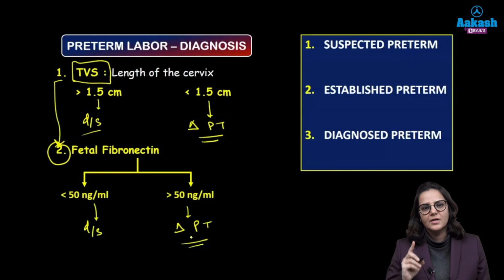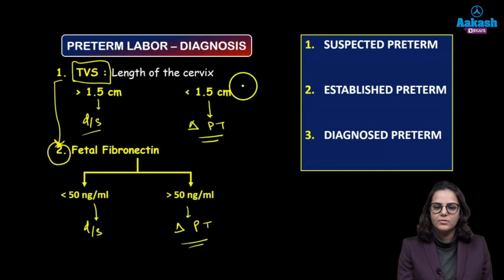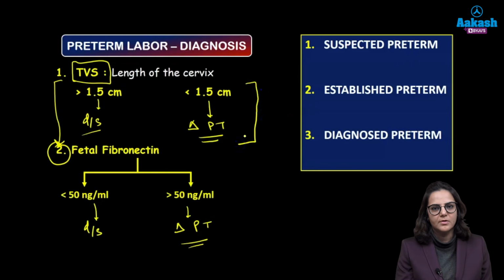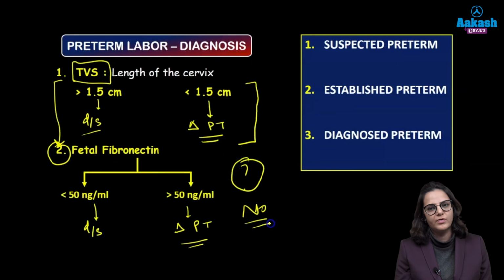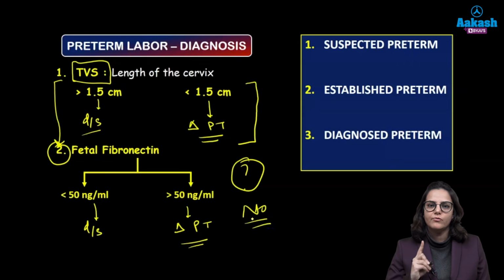Just in case on transvaginal sonography you have found out that the cervical length is less than 1.5 centimeter and you have confirmed the diagnosis, will you go for fetal fibronectin or not? So the answer is no, you will not go for fetal fibronectin. We only have to offer either one of the tests, and in that also transvaginal sonography is superior to fetal fibronectin. Now there are three other terms that should be clear to you.